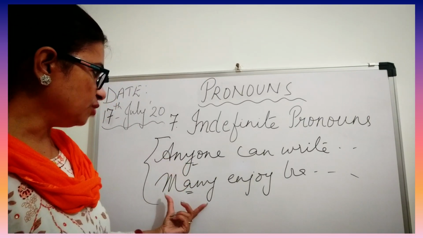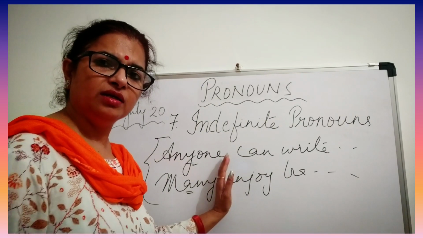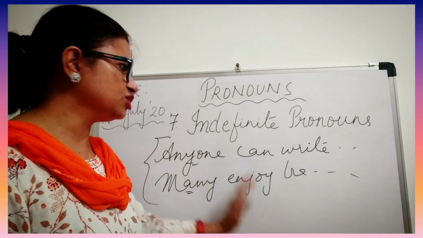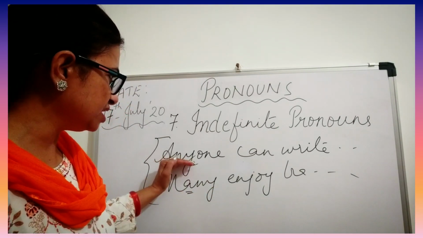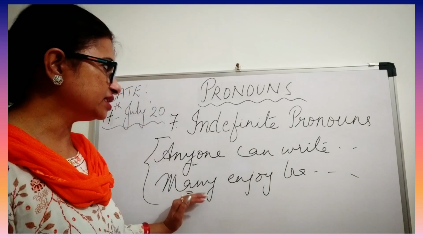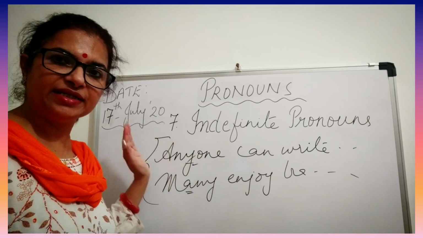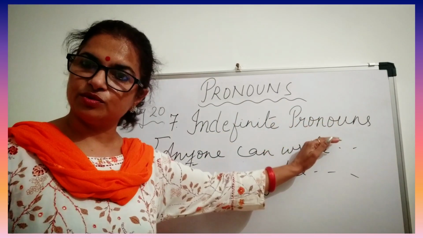Now many, obviously many children, many men, many ladies enjoy traveling. So it is understood that anyone or many is used for a noun here, but it is not definite. No particular identity is known. That is why we call it indefinite pronouns.